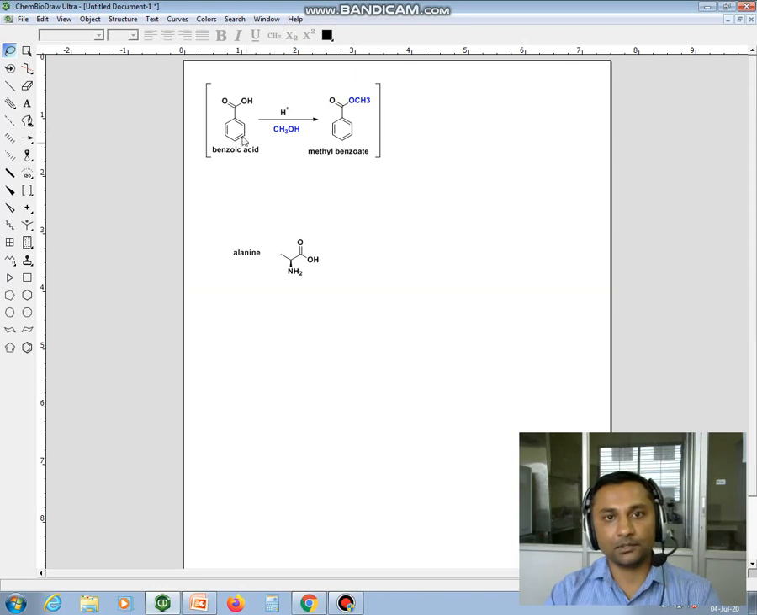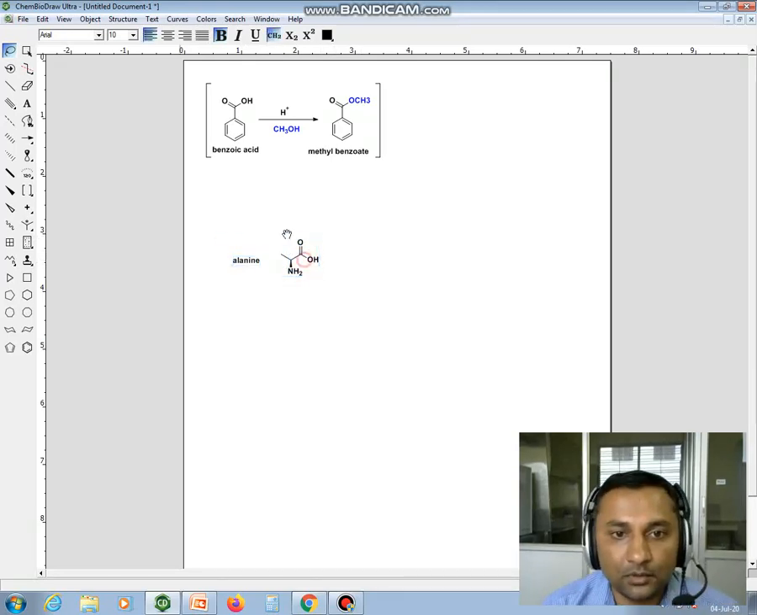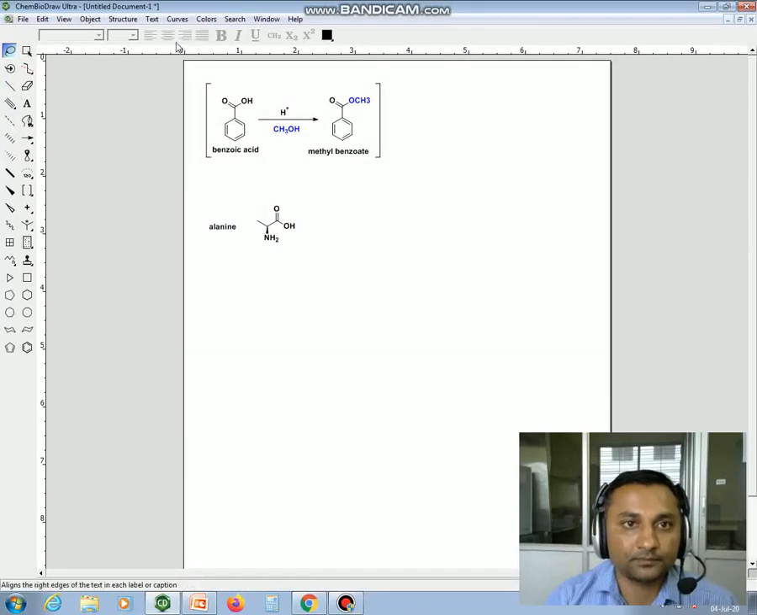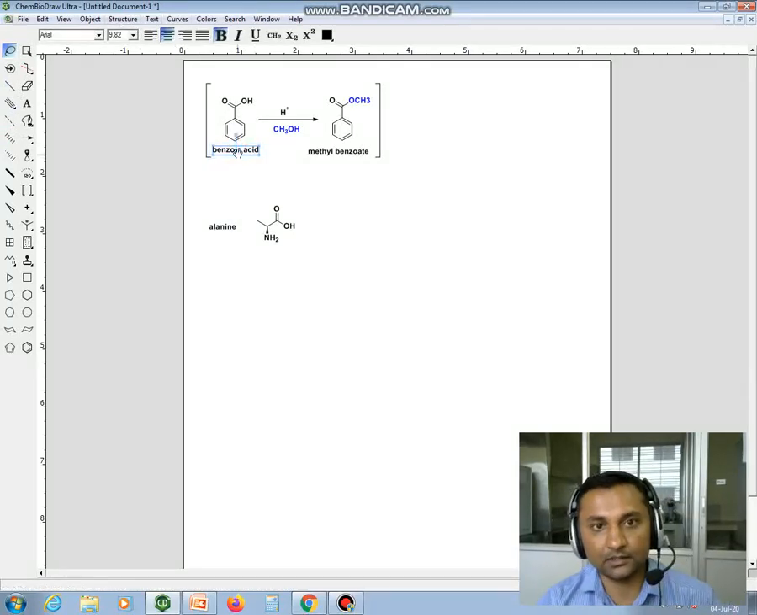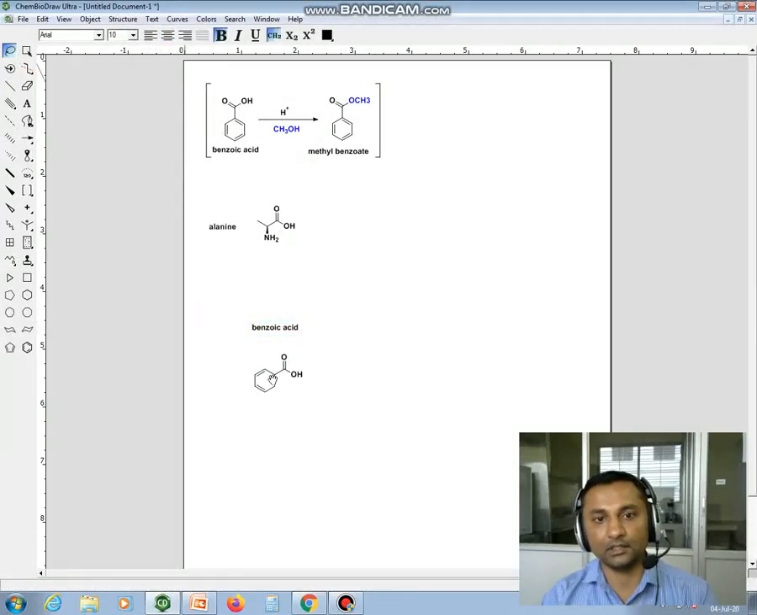You can get the information of your drawn structure to their IUPAC name or common name. Even you can get the structures from the name also. So this is very easy to draw any structures. Suppose I am taking benzoic acid, Control C, you can keep the name here. Okay, go to the structure, convert name to the structure. So you will get the structure of this benzoic acid.